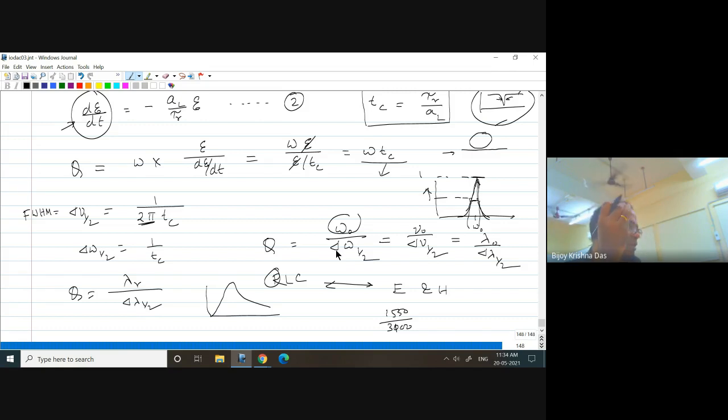So if someone is working in the megahertz, kilohertz, even gigahertz domain, a Q value of 100 is a very good quality filter, for example up to 1 gigahertz microwave for your mobile phone filter, tuner, or band pass filter. So 100 Q value is very good in microwave engineering.